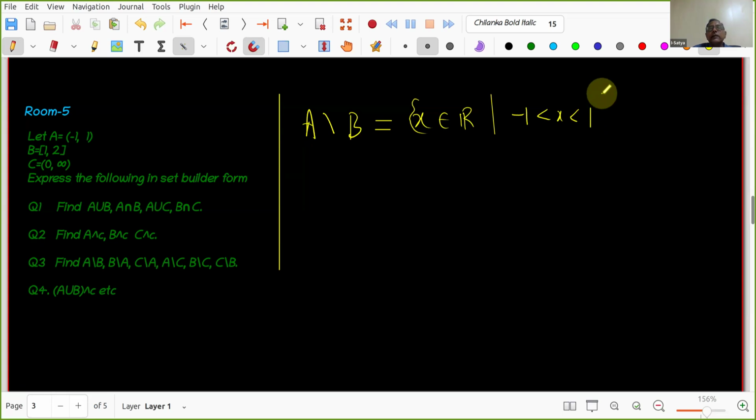So what is this set actually? You see, is this set one of these only, or what is that? Okay, you tell me, what is A intersection B? A intersection B is an empty set. When A intersection B is empty, then what is A minus B?